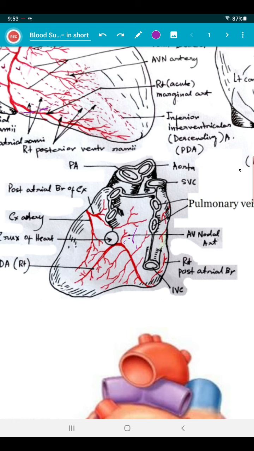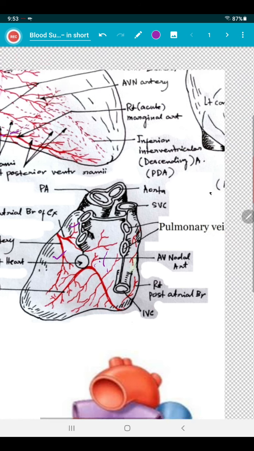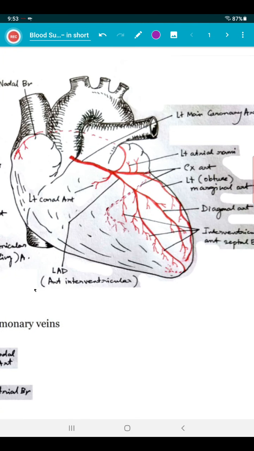Branches. The circumflex artery gives rise to the following branches: atrial and ventricular rami, the sinuatrial nodal artery, then the left marginal artery. I have told you that from the left marginal artery to the left side, this is the left surface of the heart. From the left marginal artery to the left side of the heart is known as the left surface of the heart. So the left marginal artery is a branch.